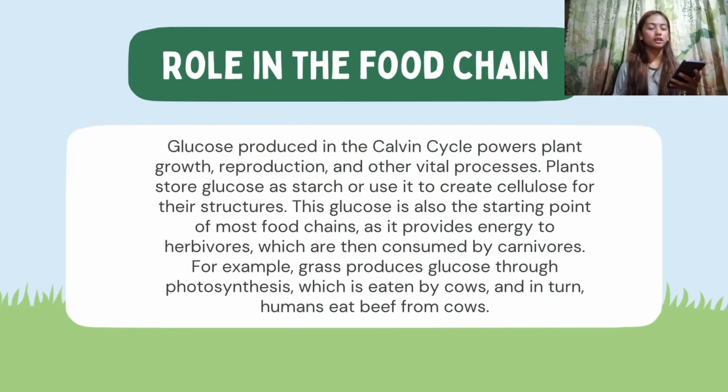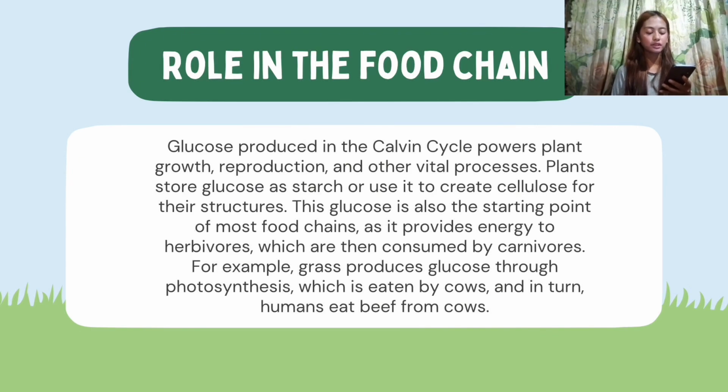Role in the food chain. Glucose produced in the Calvin cycle powers plant growth, reproduction, and other vital processes. Plants store glucose as starch or use it to create cellulose for their structures. This glucose is also the starting point of most food chains, as it provides energy to herbivores, which are then consumed by carnivores. For example, grass produces glucose through photosynthesis, which is eaten by cows, and in turn humans eat beef from cows.